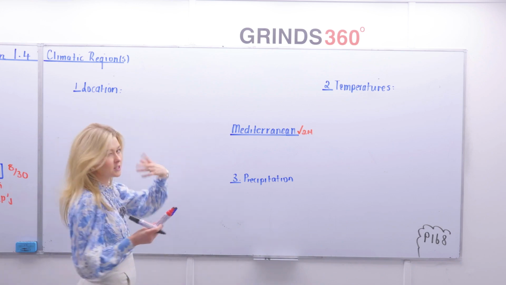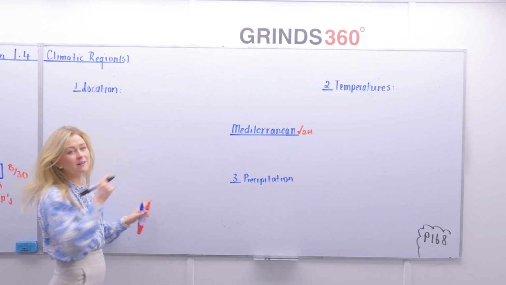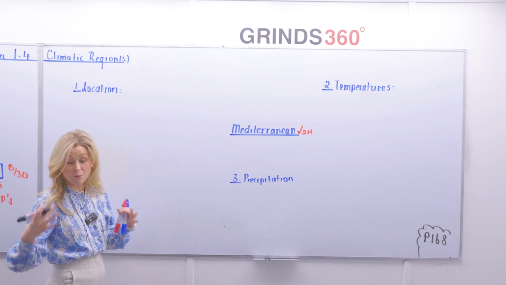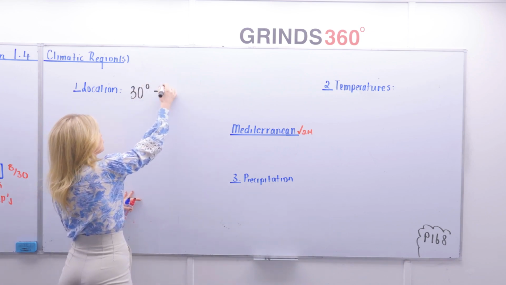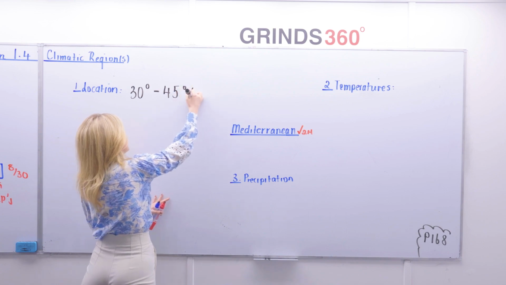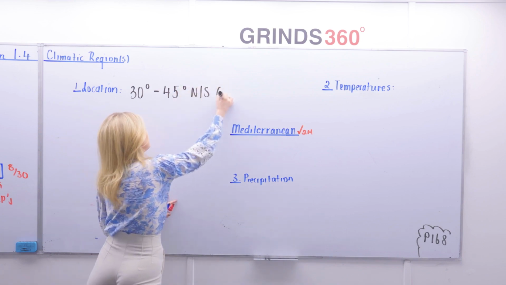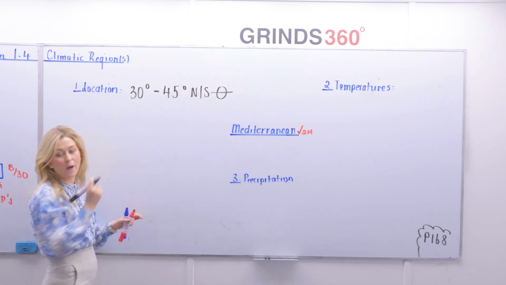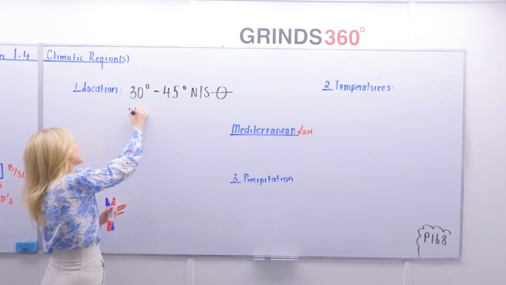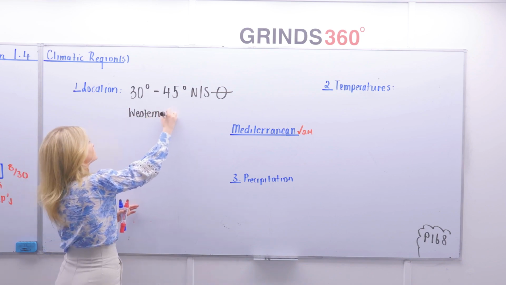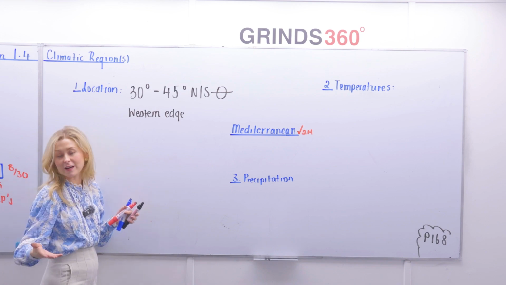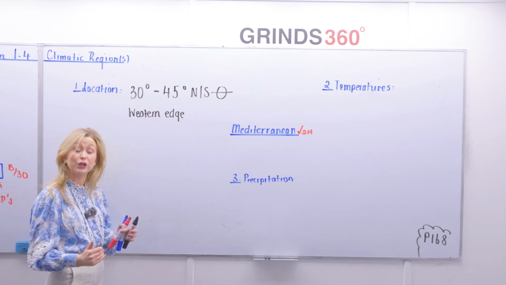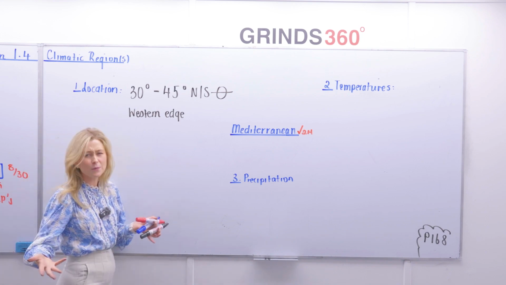So Mediterranean climate tends to be experienced, and again, these are approximate, around 30 degrees to 45 degrees north and south of the equator. And they also are along the western coast or the western edge of continents. Now, you already know an example of an area that experiences this climate is the Mezzogiorno in southern Italy. There's an SRP for you already.